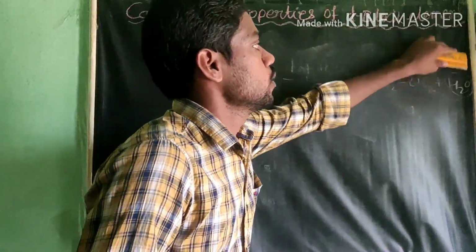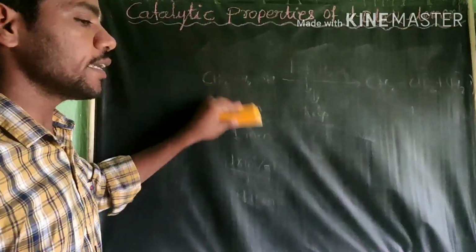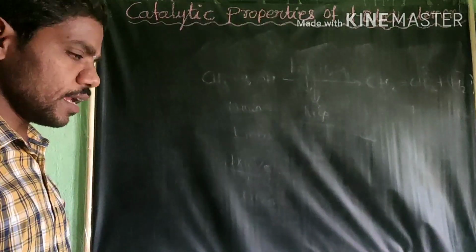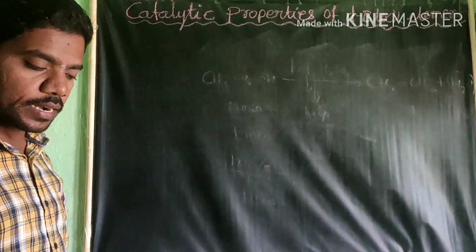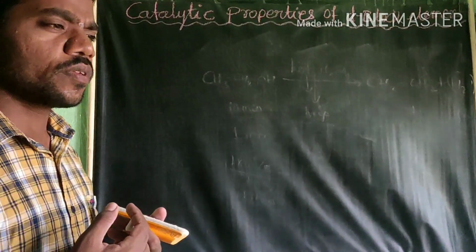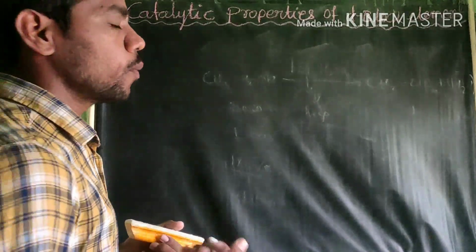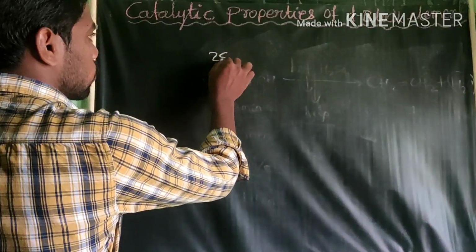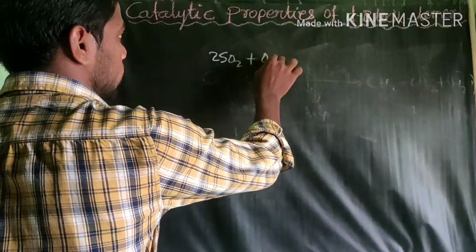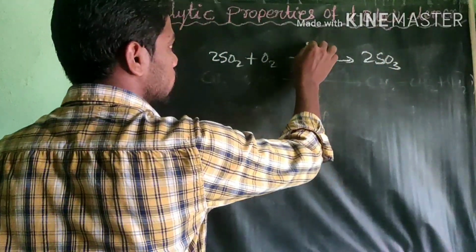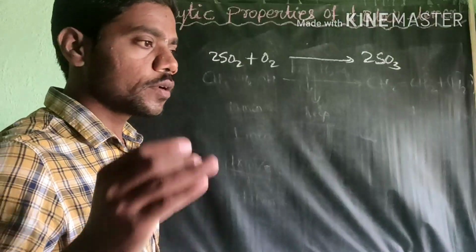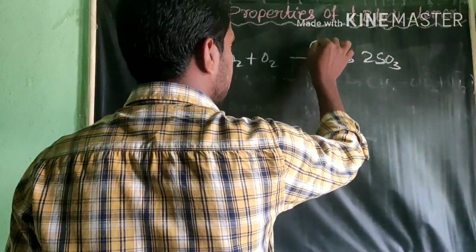This is one organic reaction that I took and explained. Already in your P block element chapter, in our second PUC, there is one example: 2SO2 is converted into 2SO3 in the presence of platinum.